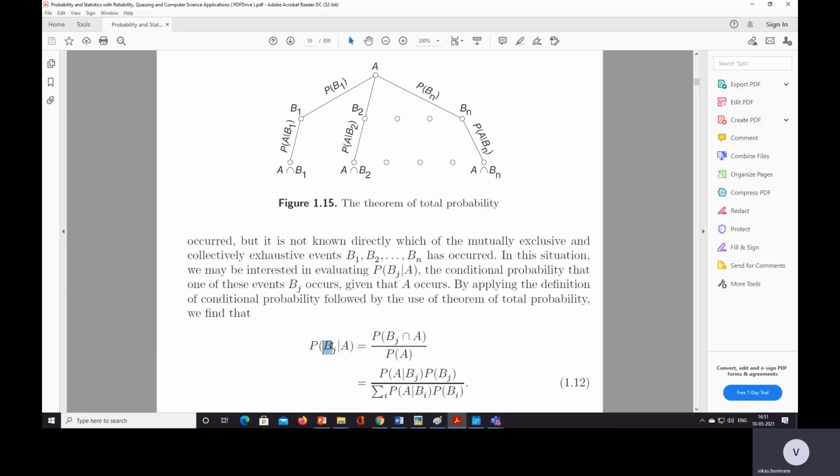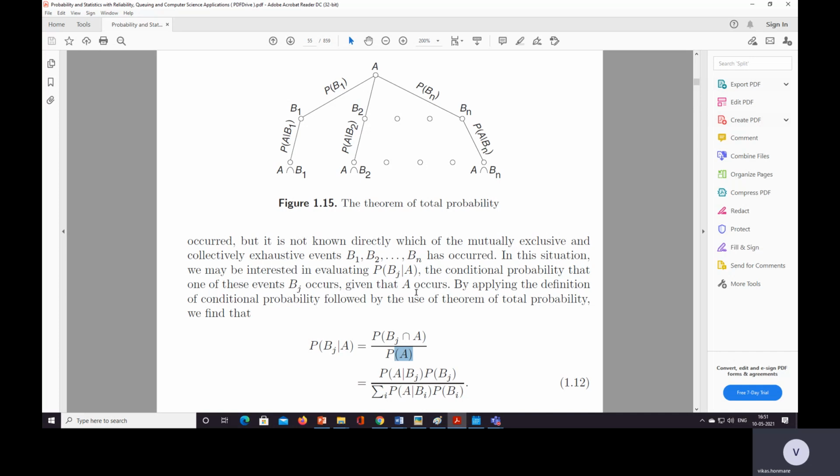Then Bj given A is probability of Bj intersection A over probability of A. Okay, so such n events are there. At that time, how can we find out the probabilities? It is not known directly which of the mutually exclusive and collectively exhaustive events B1, B2, Bn has occurred. In this situation, we may be interested in evaluating probability of Bj given A, the conditional probability that one of these events Bj occurs given that A occurs.